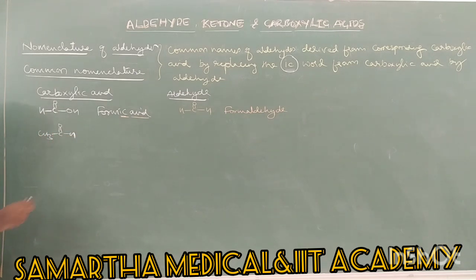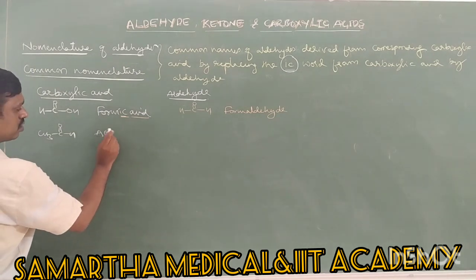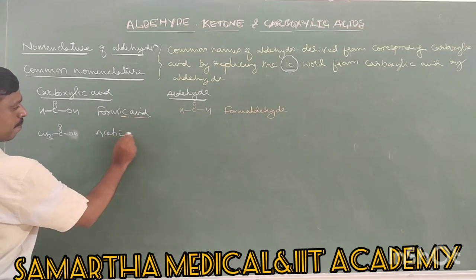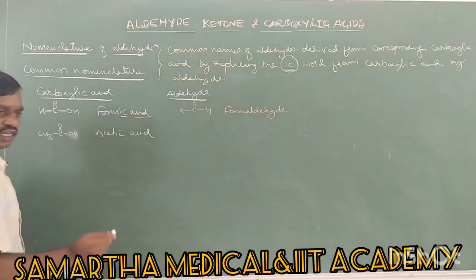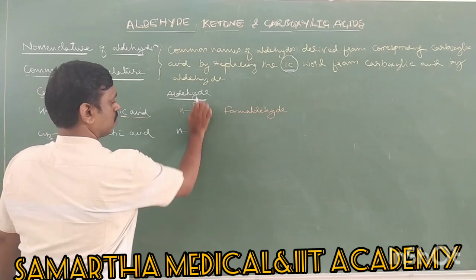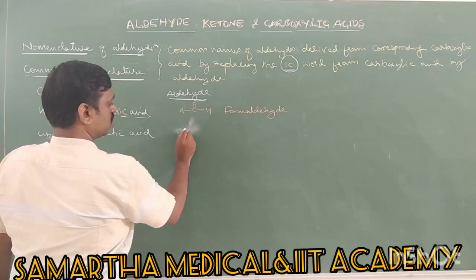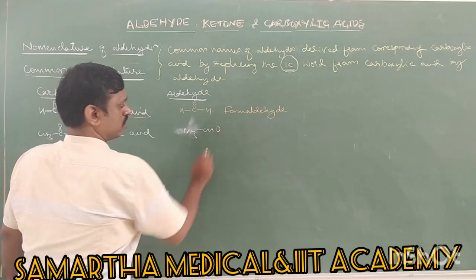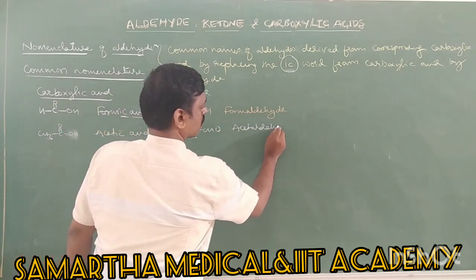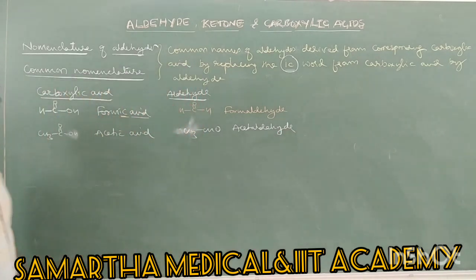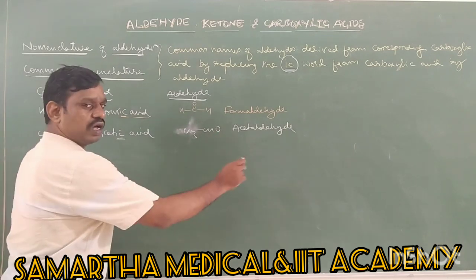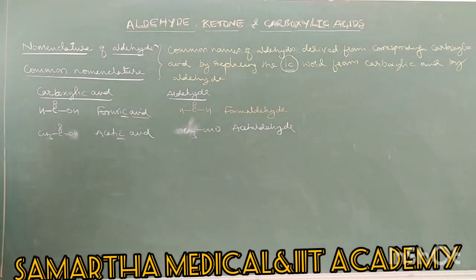Next, second example, let us say 2-carbon aldehyde. 2-carbon acid is acetic acid, common name. Then 2-carbon aldehyde is CH3CHO. Its common name is acetaldehyde. Now it is also similar. The word ic, acetic, replaced by aldehyde, right?